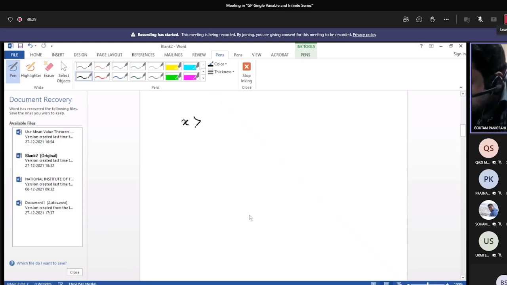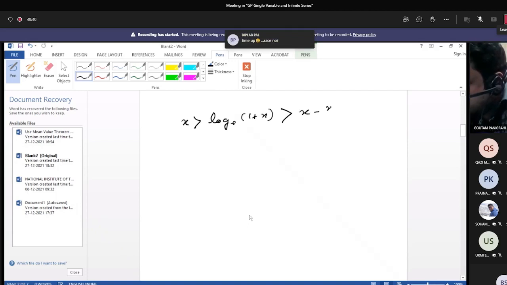x greater than log of 1 plus x greater than x minus x square by 2.